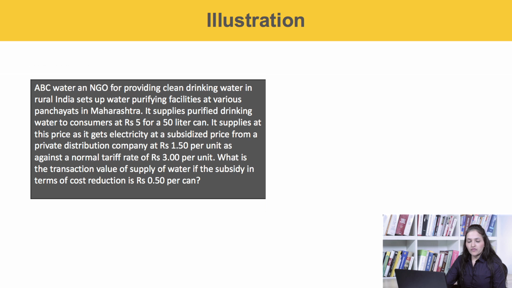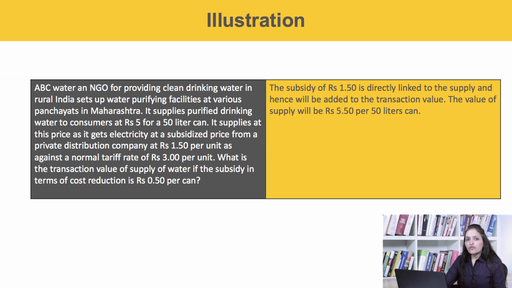Then what is the transaction value of the supply of water if the subsidy in terms of cost reduction is 0.50 per can? The subsidy of rupees 0.50 is directly linked to the supply and hence will be added to the transaction value. Therefore, the value of the supply will be rupees 5.50 per 50-litre can. I hope I am clear to all of you.